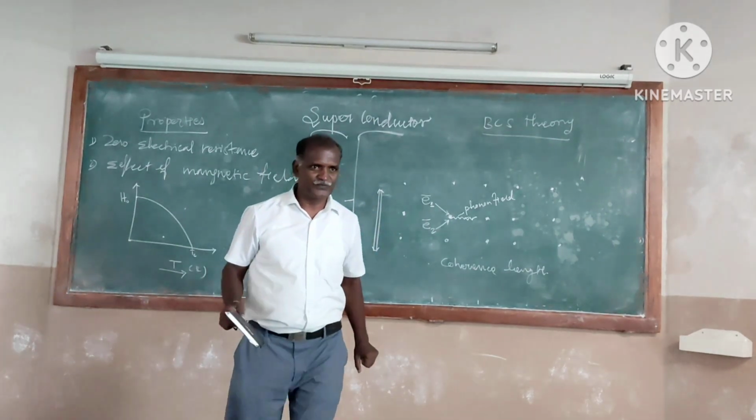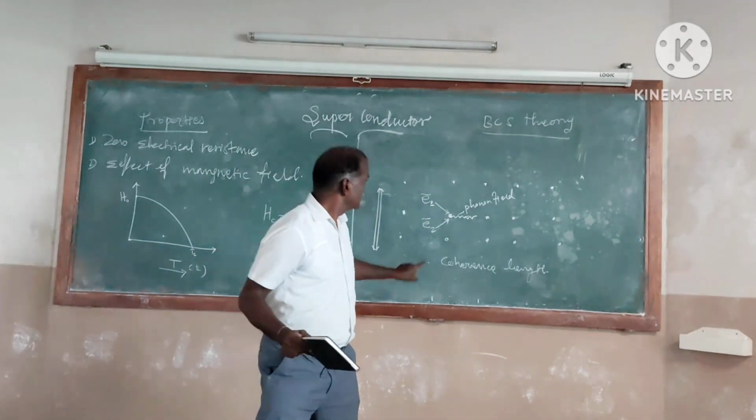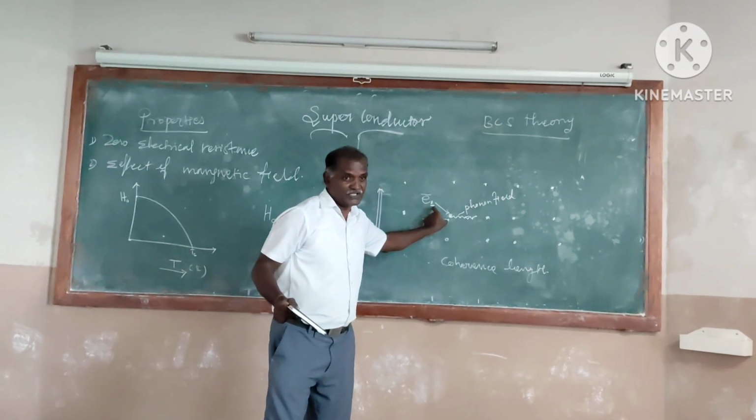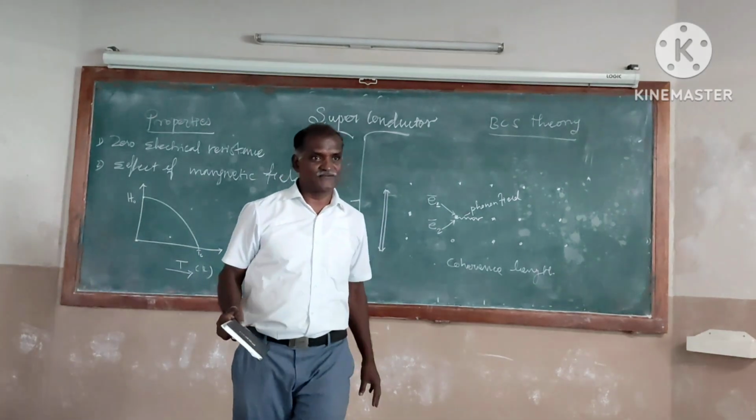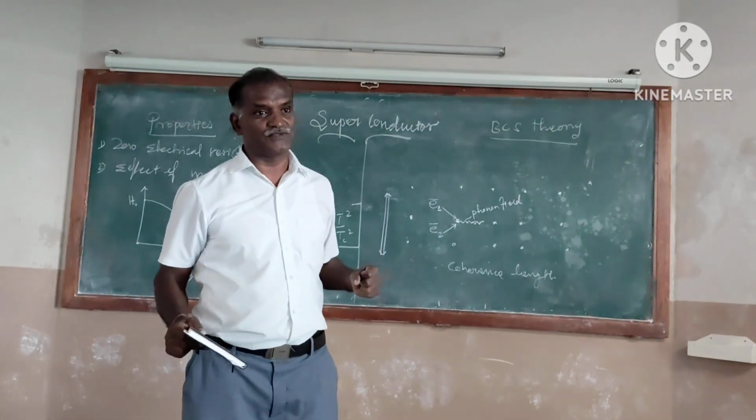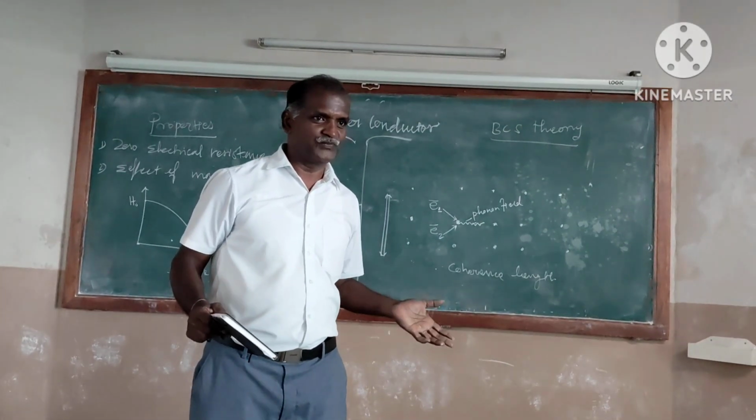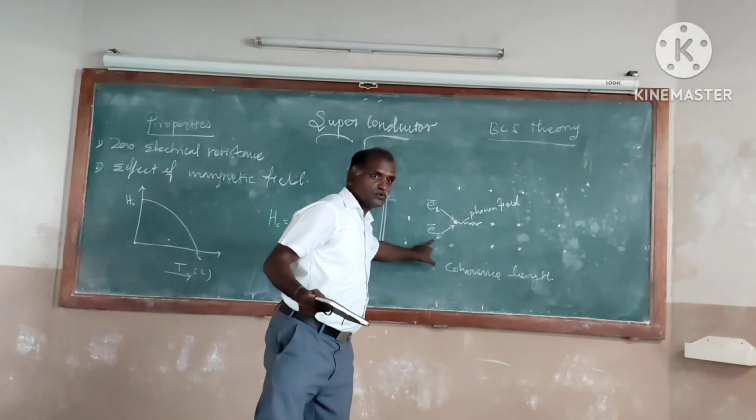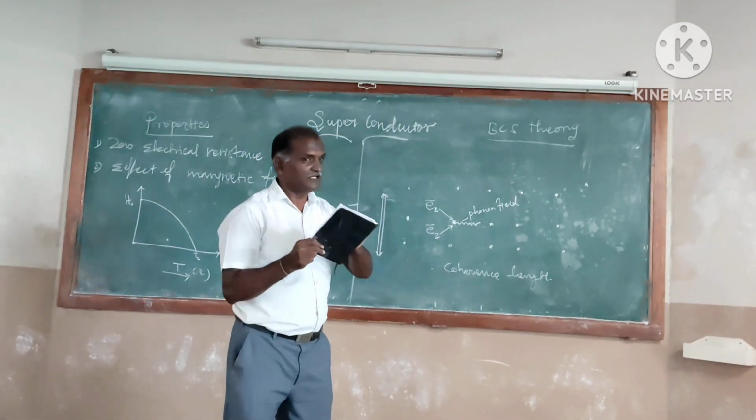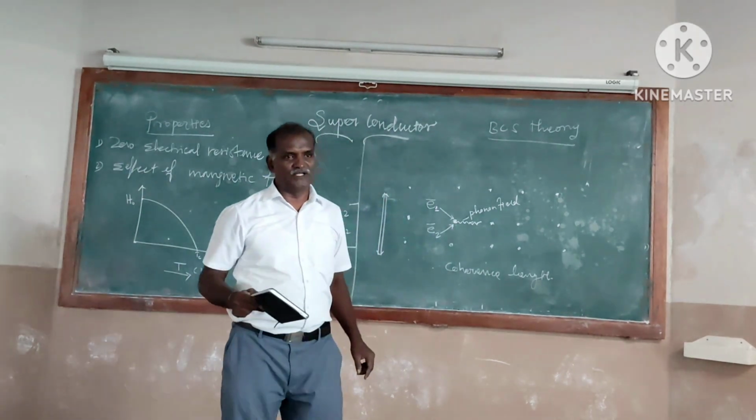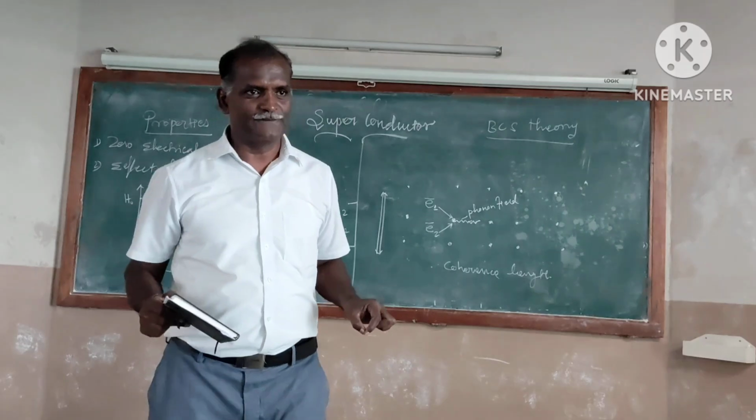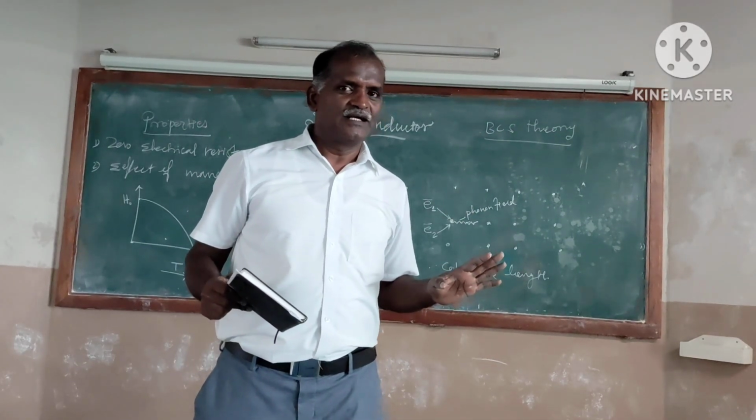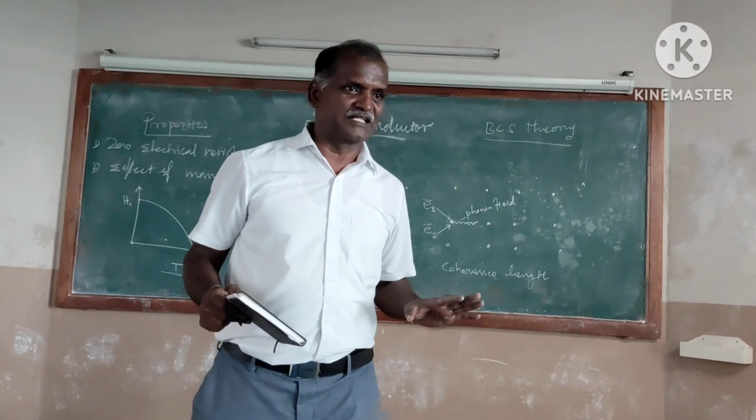What does it mean? When electron 1 joins with the positive lattice ions, its positive potential increases. That is why it attracts the second electron with a greater force. At this moment, electron 1 and electron 2 are coupled with each other through the phonon. This is called the Cooper pair. This takes place only at low temperature, and that temperature is called the critical temperature.